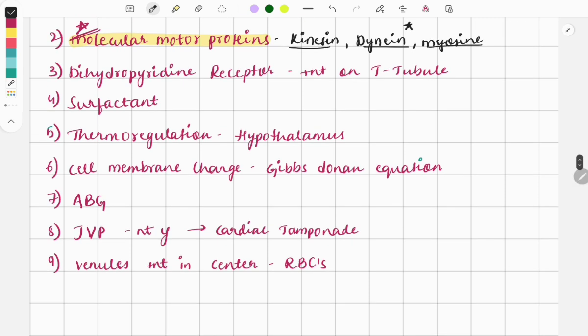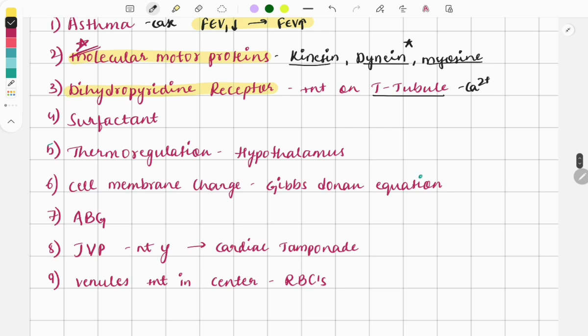Then the next question was asked on the calcium channels, T-tubule calcium channels, and the receptor present on it, and it was the dihydropyridine receptor. So a simple basic one-liner was asked. So muscle physiology, a very important topic.